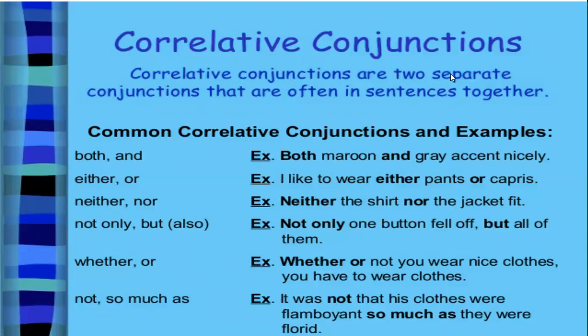Correlative conjunctions are two separate conjunctions that are often in a sentence together. So they will be together in a sentence. For example, both...and, either...or, neither...nor, not only...but also, whether...or, not so much...as. For example, both maroon and grey accent nicely. So here both...and are called correlative conjunctions. They are two separate conjunctions, but we see them in the sentence together.